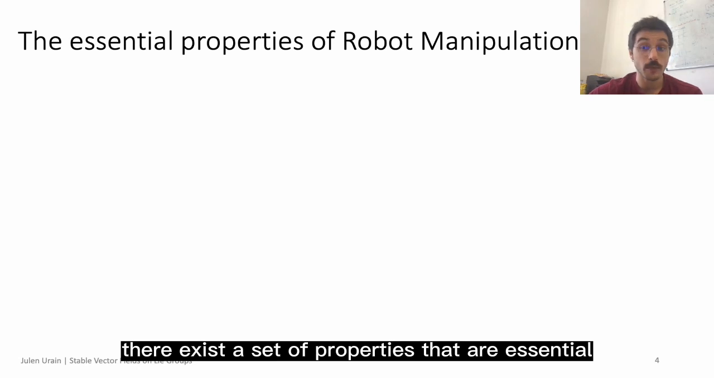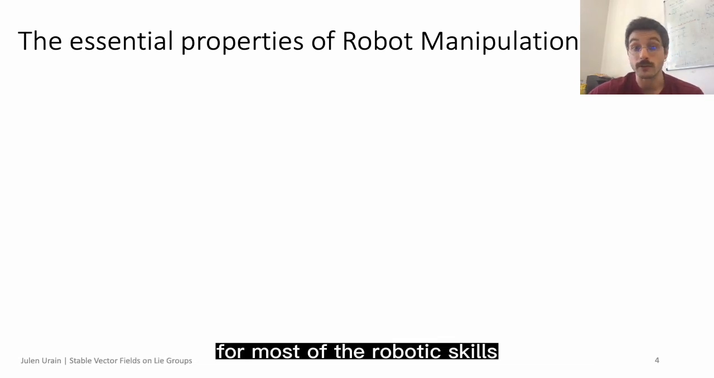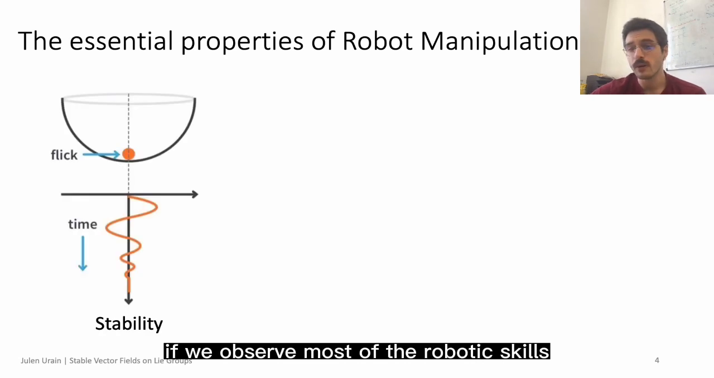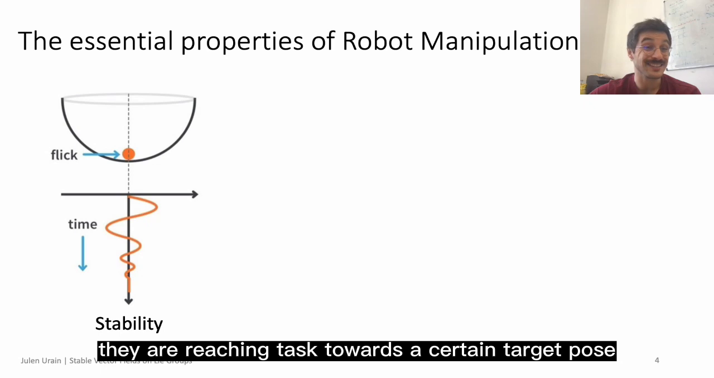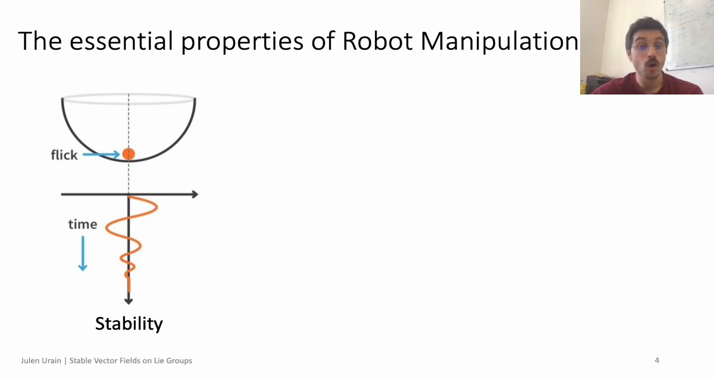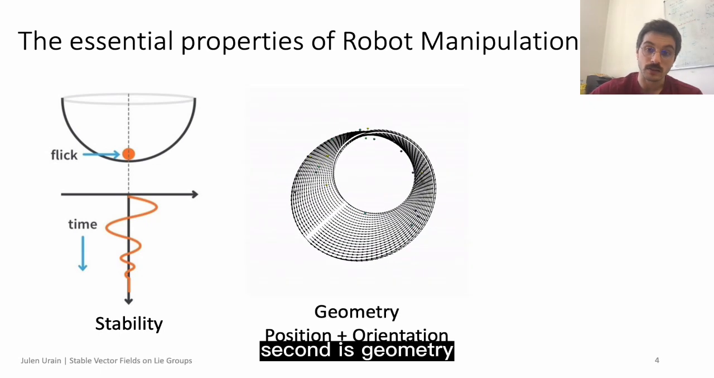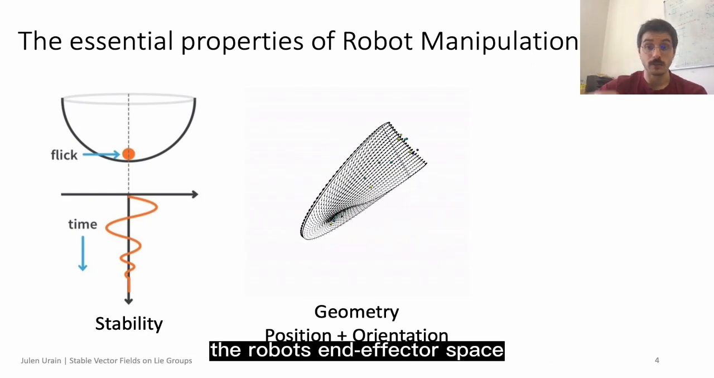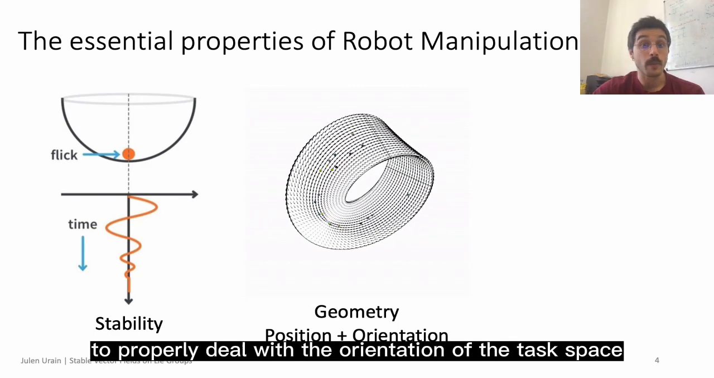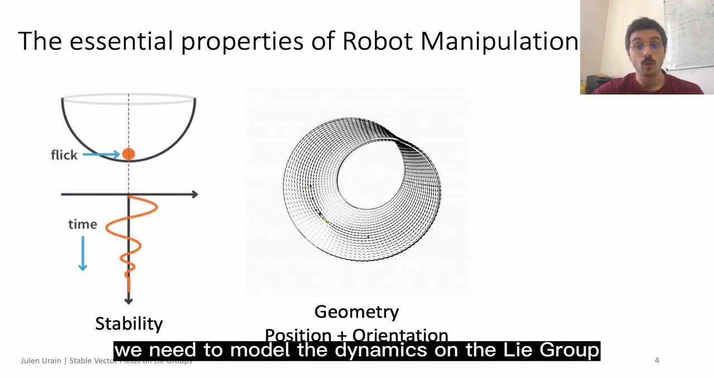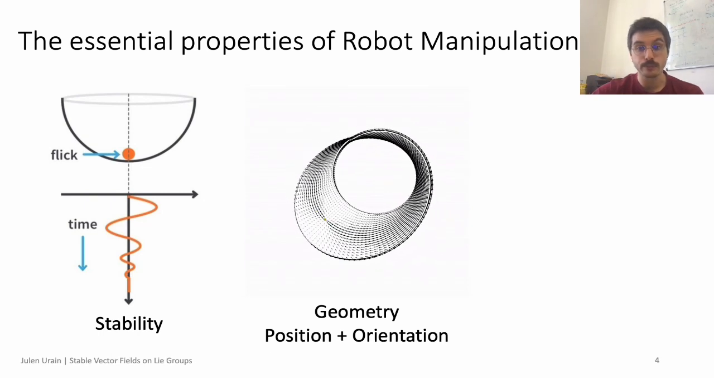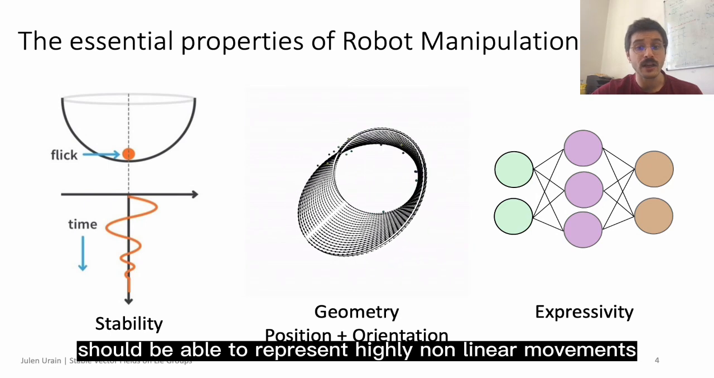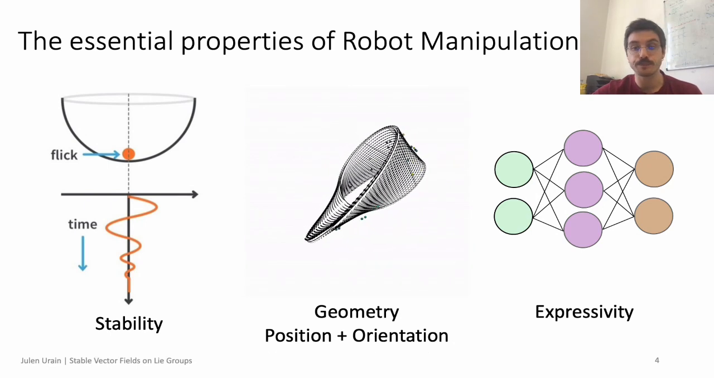Additionally, there exists a set of properties that are essential for most of the robot skills. In our work, we consider three. First, stability. If we observe most of the robot skills, they are reaching tasks towards a certain target pose or limit cycle. Second is geometry. Most of the robot tasks can be defined in either the robot's end effector space or in the object space. To properly deal with the orientation of the task space, we need to model the dynamics on the Lie group. Finally, expressivity. The learned model should be able to represent highly nonlinear movements and adapt to arbitrary scenes.